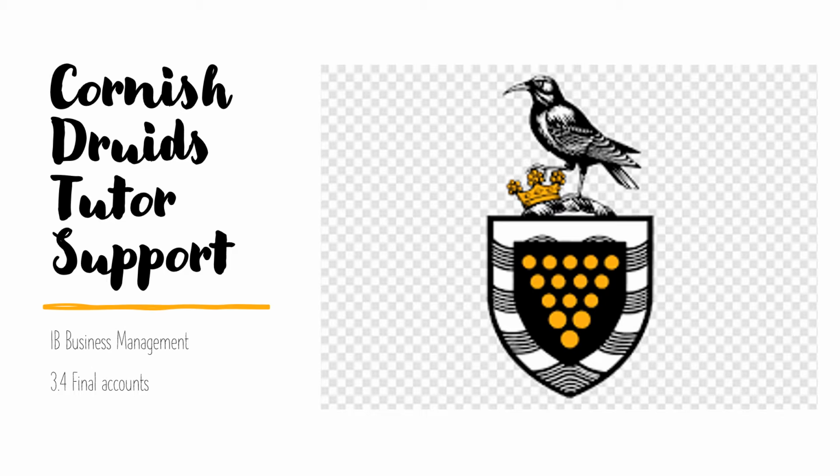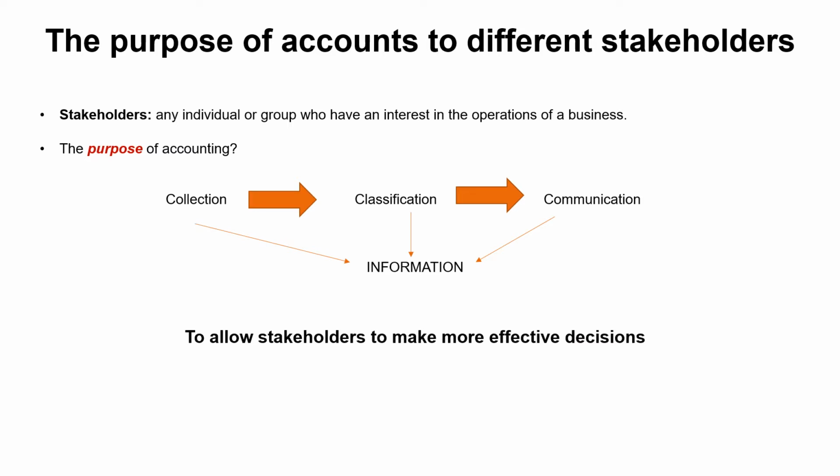This is Final Assessment 2023 and it's 3.4 Financial Accounts. Starting point is to understand who are stakeholders and what is the purpose of accounting. Stakeholders are any individual or group who have an interest in operation of a business. And the purpose of accounting is 3 C's. It's collection, classification and communication of information. And now that information is used by stakeholders to make more effective decisions. So link accounting, link stakeholders, and it's simply about providing information to allow effective decision making.